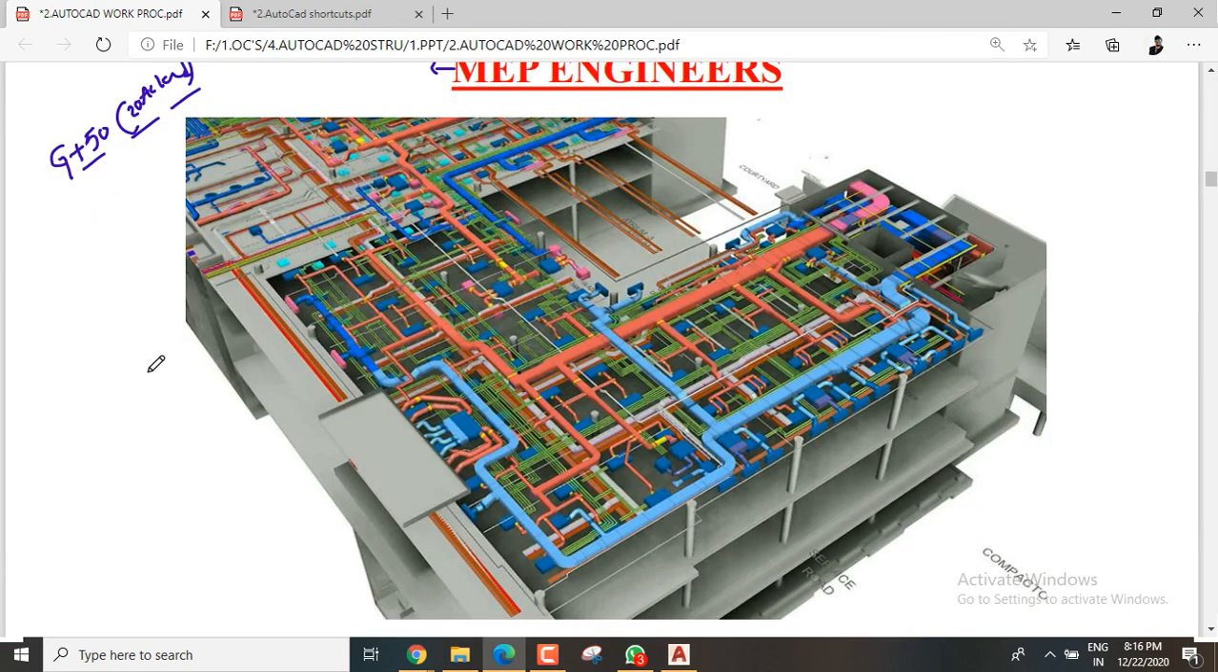and after taking all these models, they make a clash detection. Clash detection means they take the architectural plan and overlay the structural plan on it. If any clashes come, for example a column coming out of a wall, this is a clash. Before execution, they find the clashes and rectify the issues, and then they go for the execution without clash issues.